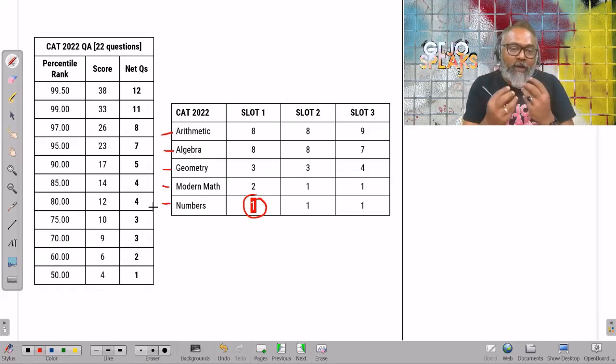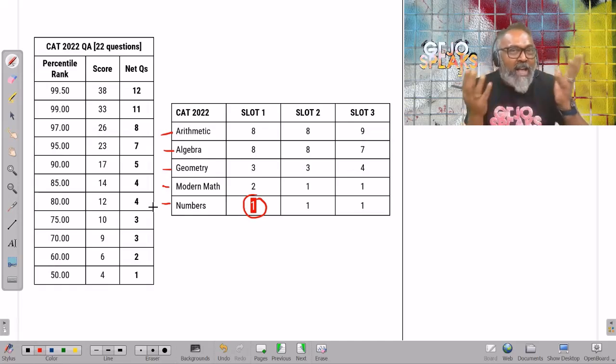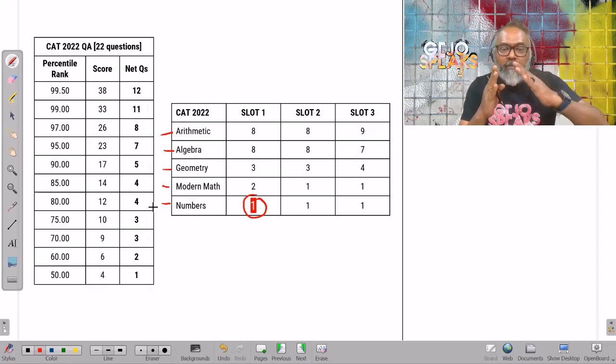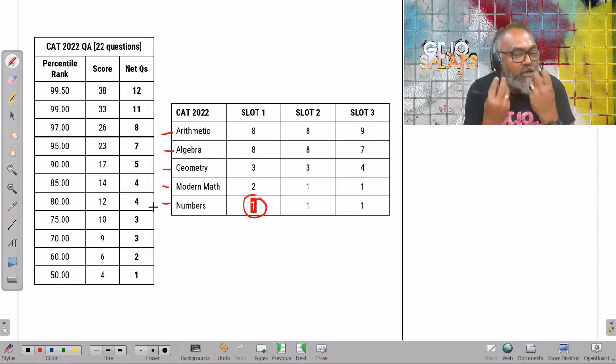If there is a question which is a combination of arithmetic and algebra, or geometry and arithmetic together, or geometry and concept of numbers, you've got a lot of these where you have triangles with integer values, but I kind of slot it somewhere.